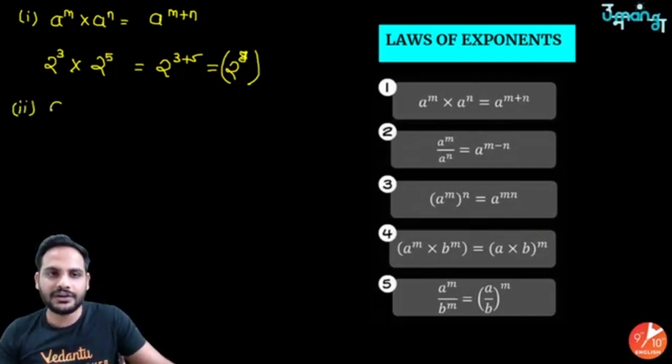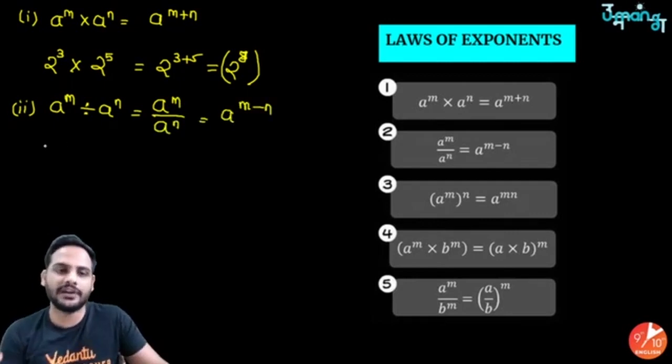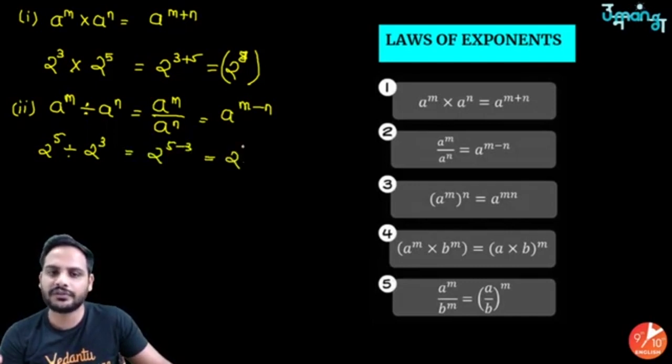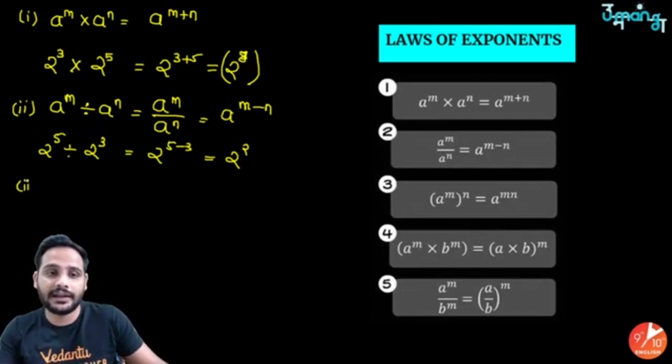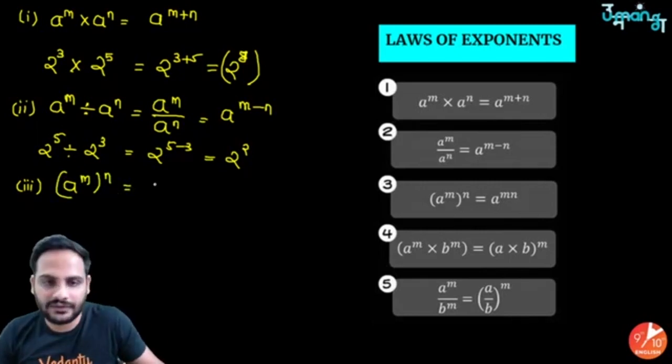Similarly, if I do the division, a raised to the power m divided by a raised to the power n, or another way of writing it is a raised to the power m upon a raised to the power n, in that case you subtract the powers. So let's say 2 raised to the power 5 divided by 2 raised to the power 3 will be 2 raised to the power 5 minus 3, which is 2 raised to the power 2, square. Got it? Third law is a raised to the power m, raised to the power n, when there is power upon power. In that case you multiply the powers. So it will become a raised to the power m into n.